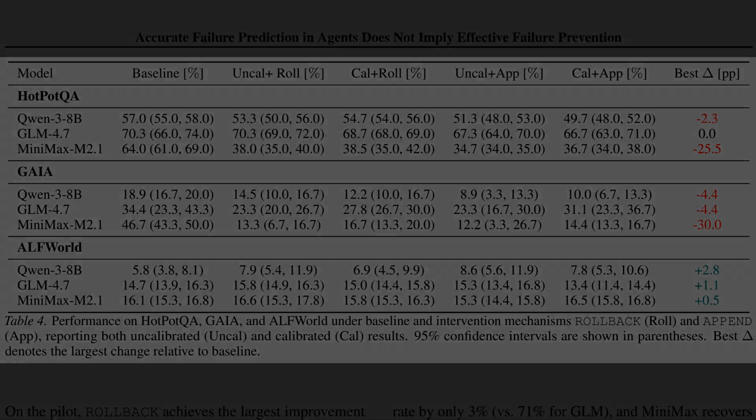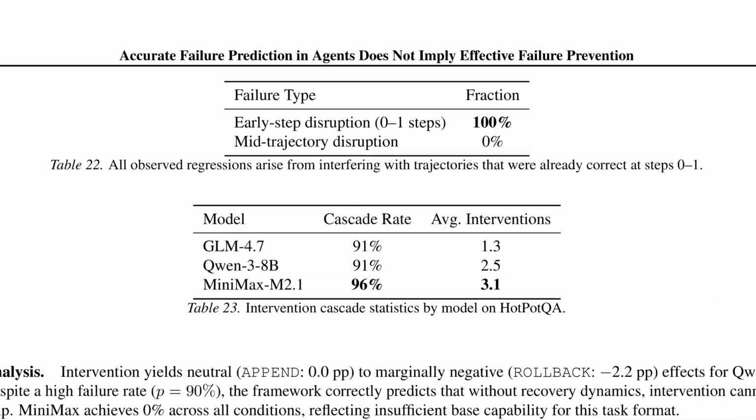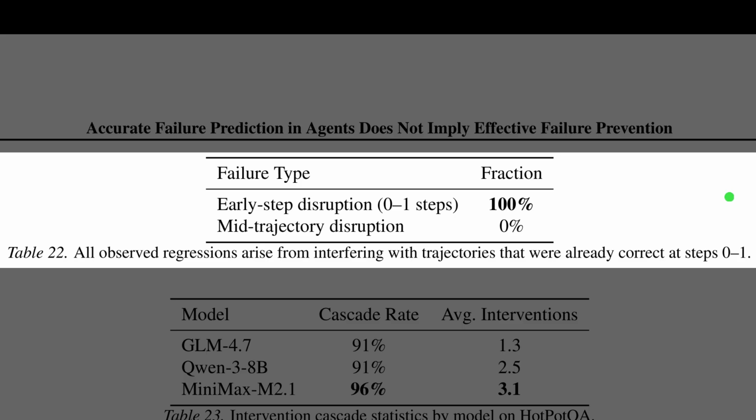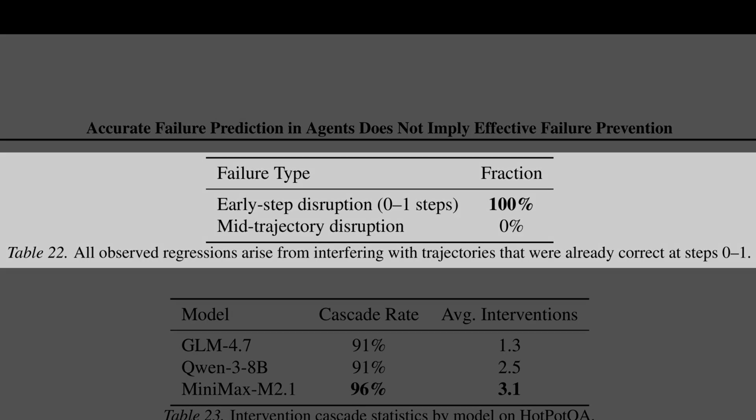Well, to understand exactly why the interventions backfired in those cases, Table 22 analyzes the timing of the failures. It reveals that 100% of the regressions stem from early step disruption. This occurs when the critic interrupts the agent during the very first 0 or 1 steps of a trajectory that was actually proceeding correctly. Effectively, the intervention causes the agent to second-guess itself right at the beginning, whereas mid-trajectory interruptions accounted for exactly 0% of the problems.